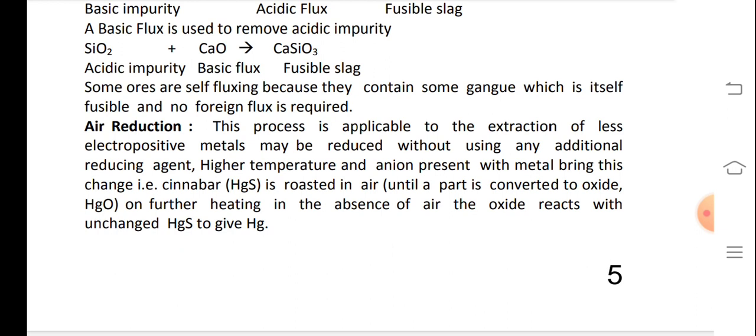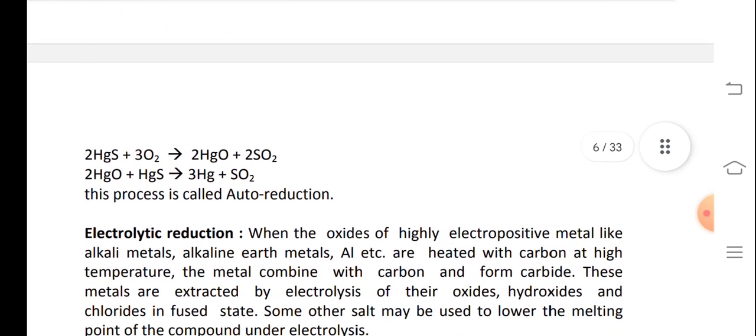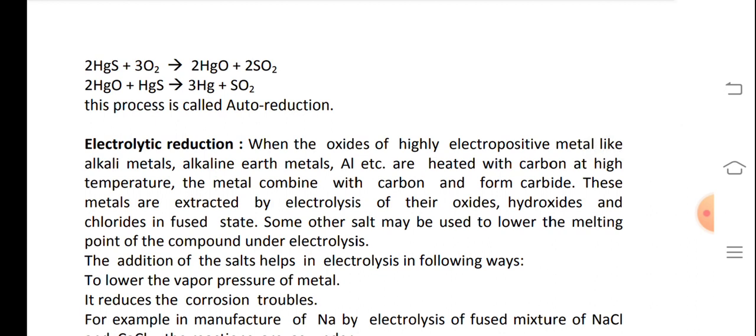Auto reduction. This process is applicable to the extraction of less electropositive metals, which may be reduced without using any additional reducing agent. Higher temperature and the anion present with the metal bring about this change. That is, cinnabar HgS is roasted in air until a part is converted to oxide HgO. On further heating in the absence of air, the oxide reacts with the unchanged HgS to give Hg. 2HgS plus 3O2 gives 2HgO plus 2SO2. 2HgO plus HgS gives 3Hg plus SO2. This process is called auto reduction.